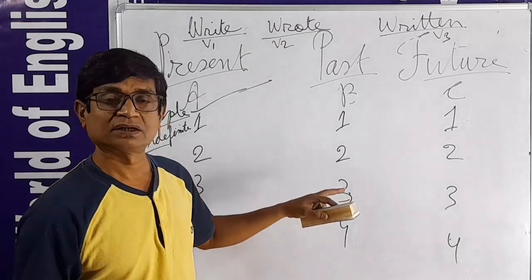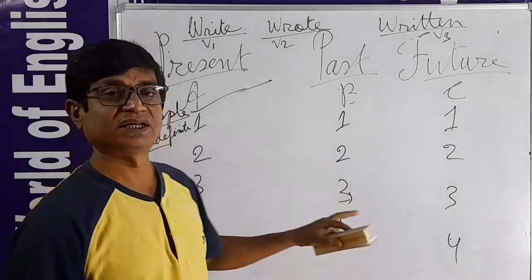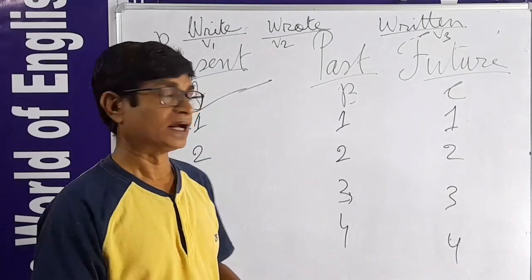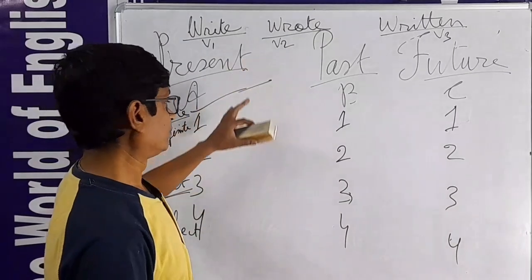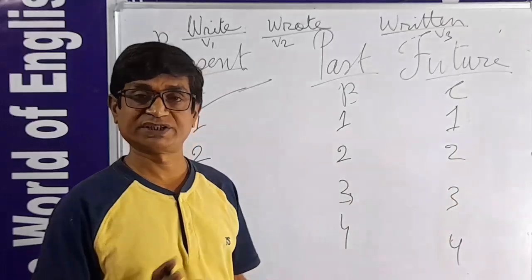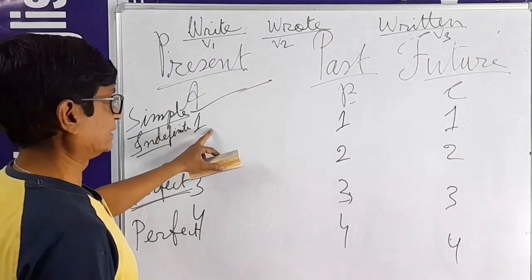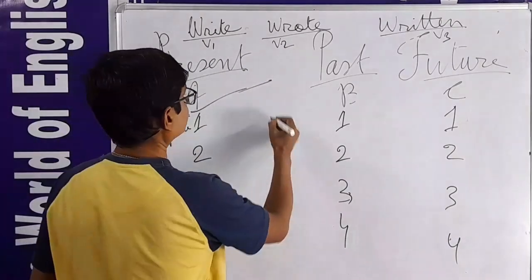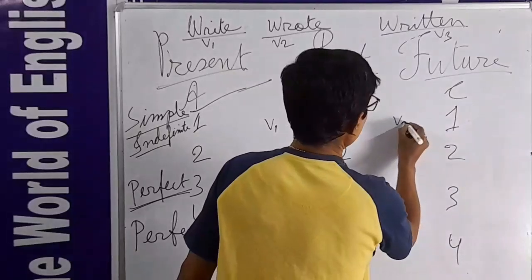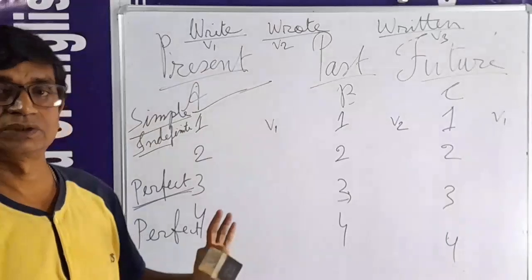So far, I have discussed the difference of 12 tenses. Now, I am going to give you the explanation and the positions of the verb, where what should be placed. Now, first, here, British people use the main verb form V1. Here V2. Here V1. So all the forms are used.